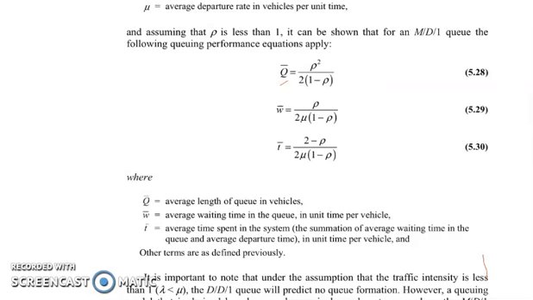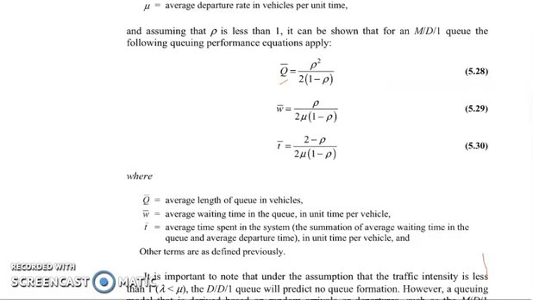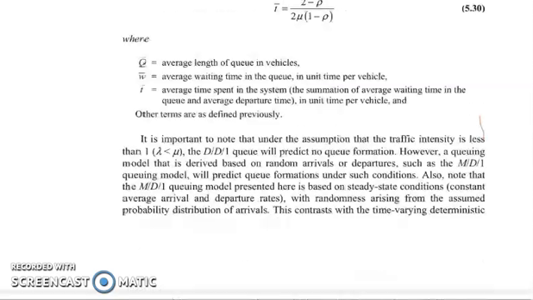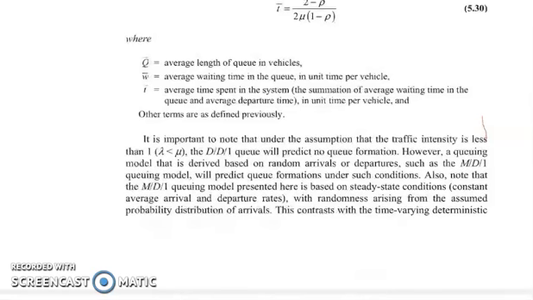It is important to note that under this assumption that your traffic intensity is less than 1, wherein average arrival rate is less than the average departure rate, the D/D/1 queue will predict no queue formation. However, a queuing model that is derived based on random arrivals or departures, such as the M/D/1 queuing model, will predict queue formation under such conditions.